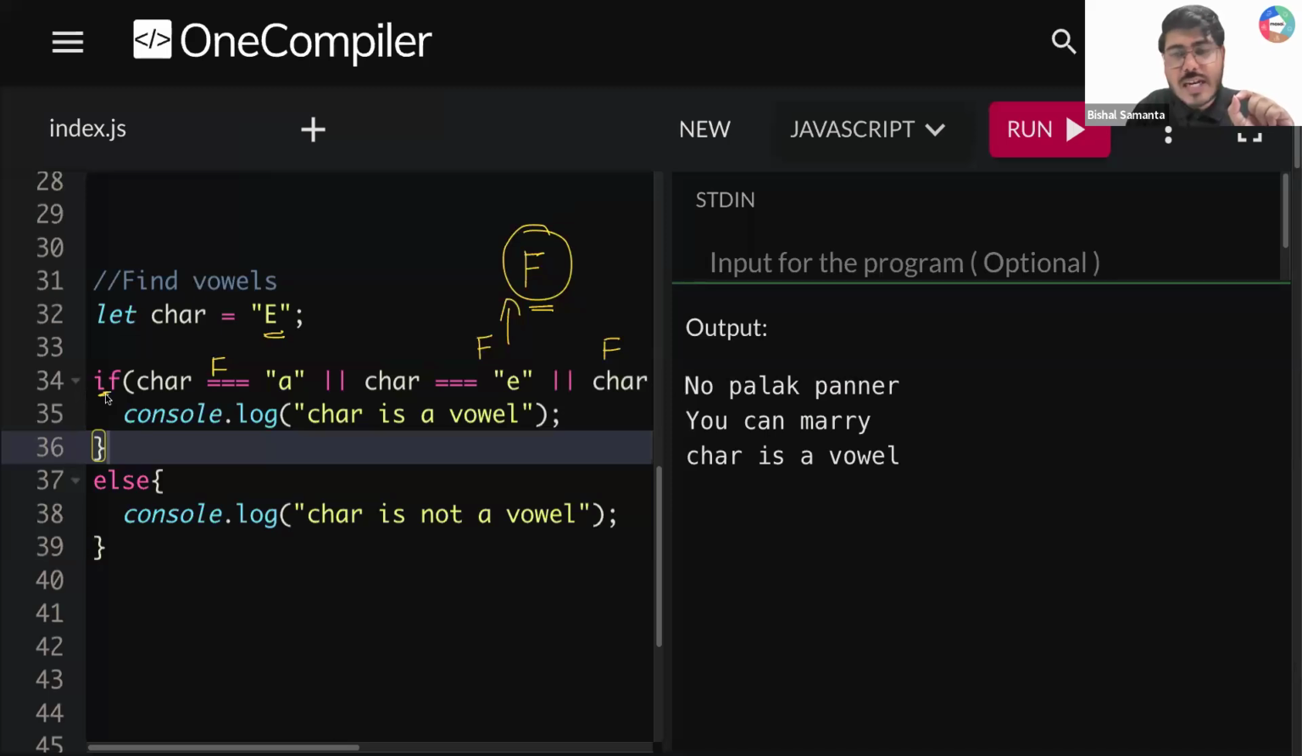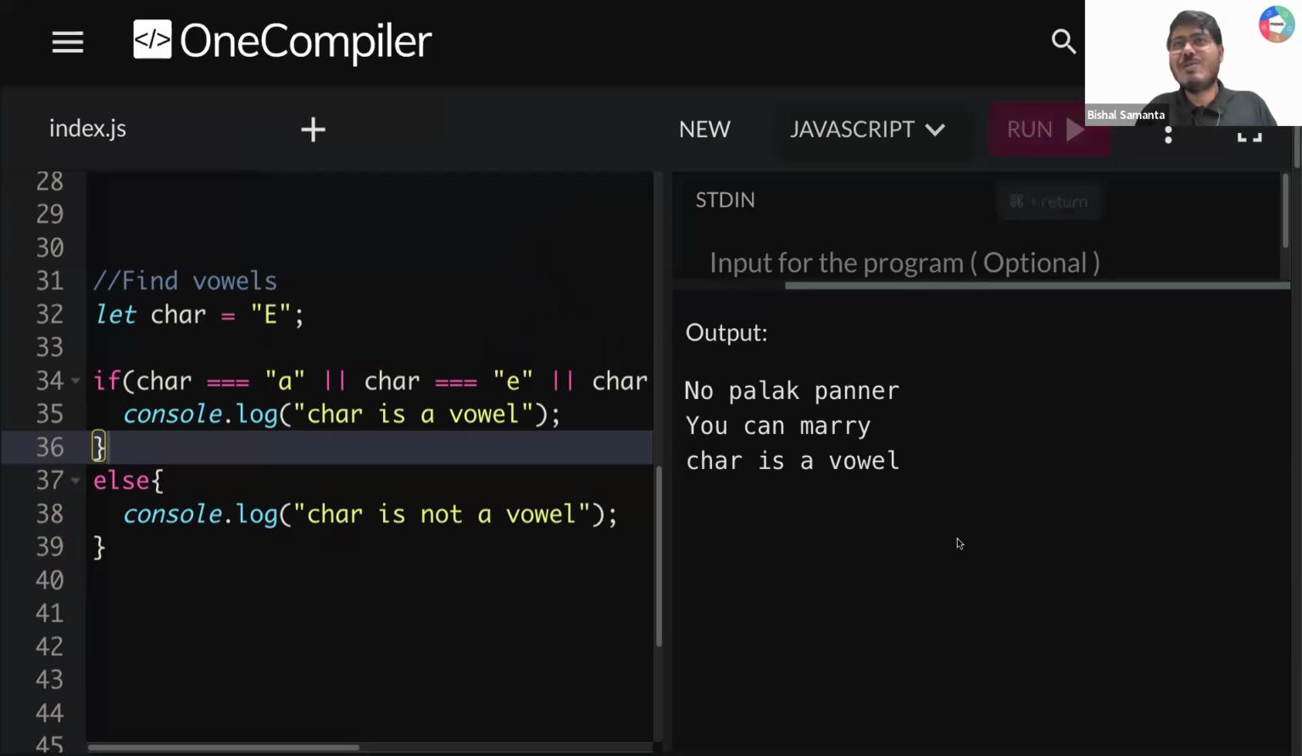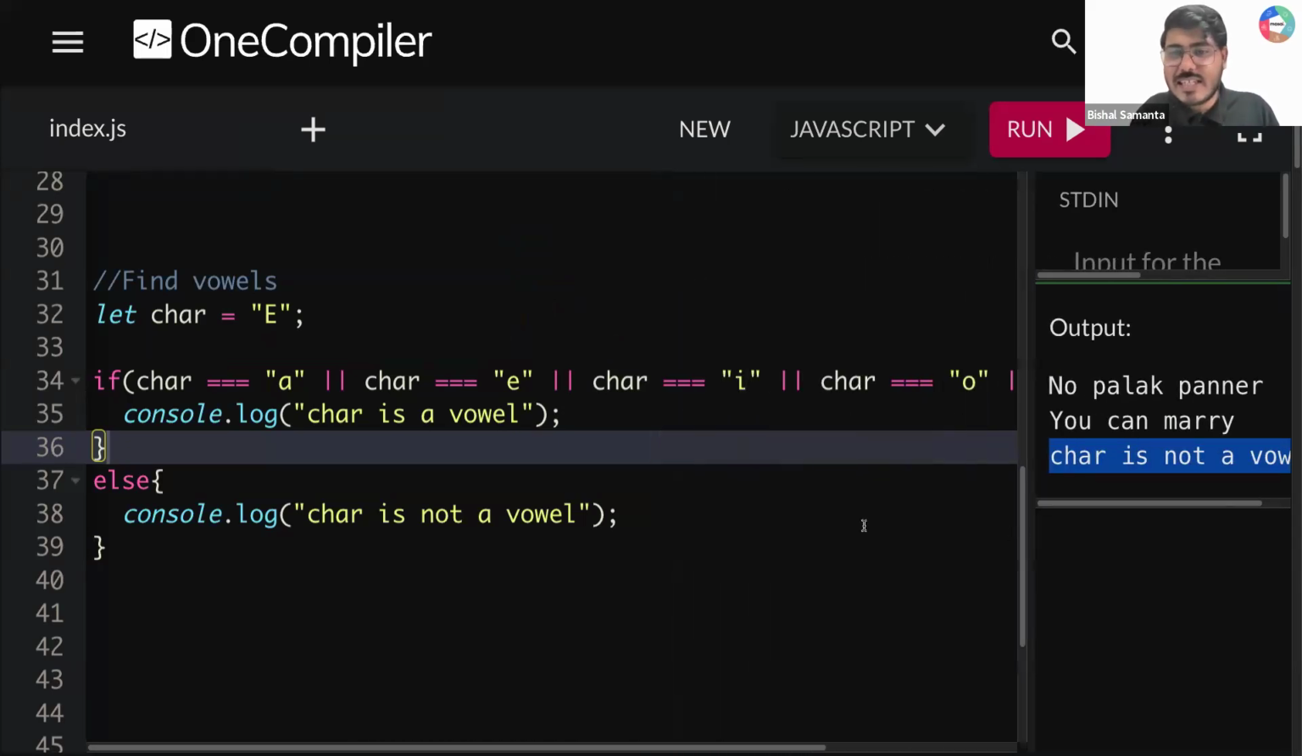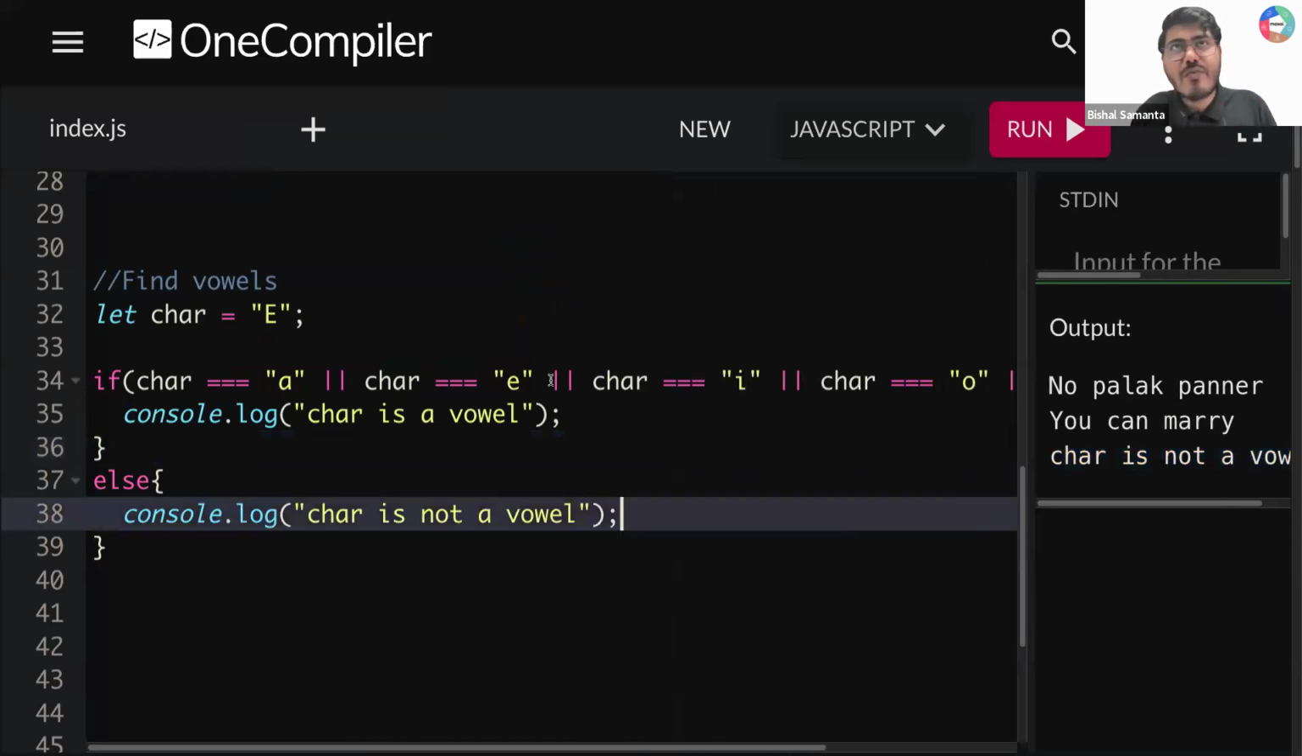Now, inside the if, you are getting a false output, so do you have an else block? Yes. So line number 38 will be running: character is not a vowel. So you will be saying that character is not a vowel. Now the question is, guys, how can I handle that? We'll be learning all these things. There is a better way you can handle it. But for now,